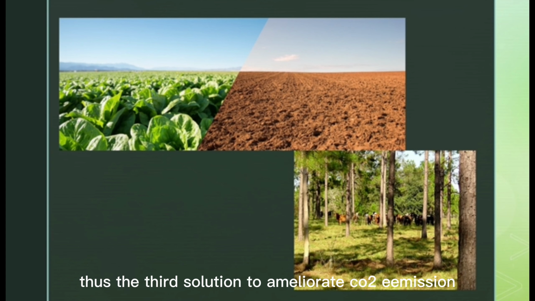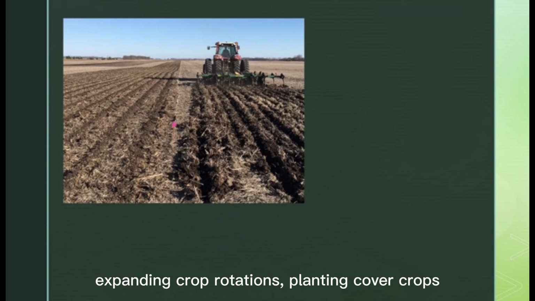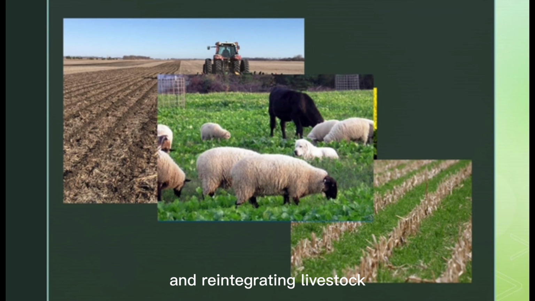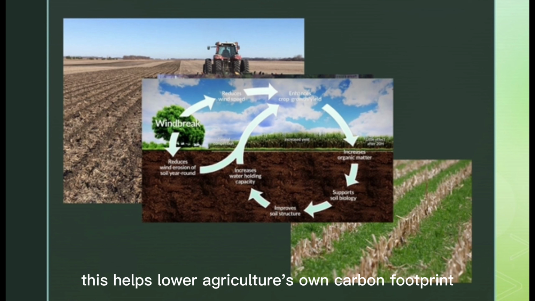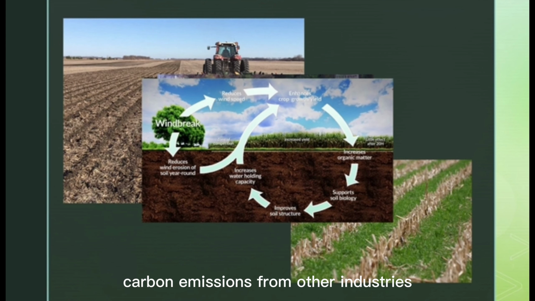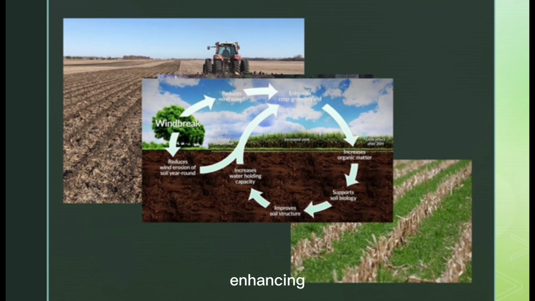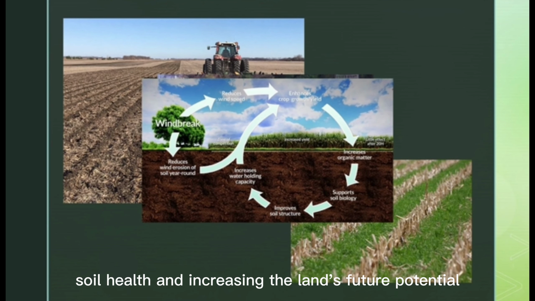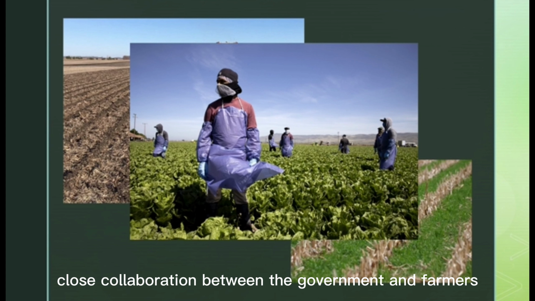Thus, the third solution to ameliorate CO2 emission is to keep the agriculture green by reducing tillage, expanding crop rotations, planting cover crops, and reintegrating livestock into crop production systems. This helps lower agriculture's own carbon footprint while also capturing carbon emissions from other industries. Carbon is transformed into soil organic matter, enhancing soil health and increasing the land's future potential to generate food. This solution requires close collaboration between the government and farmers.